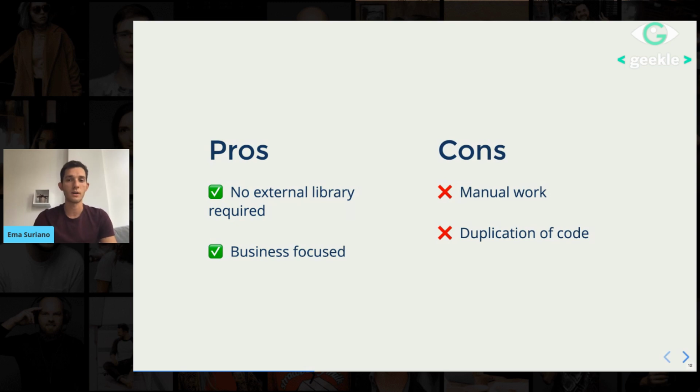The cons are, first of all, there is a lot of manual work involved. Every condition that we add, let's say business-focused conditions, is something that we need to add. And in the end, we're also going to end up adding a lot of duplication of code. Why do I say there is duplication of code? Because in our type, we're going to say that pets is an array which always has to be there, which is required. And then in our set of ifs, we're going to say, oh, pets has to be there. So that's the duplication of code that I'm mentioning.